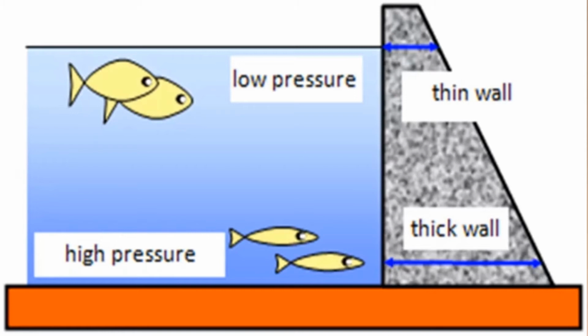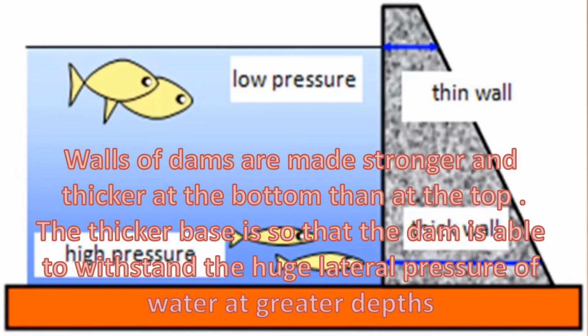But at the top they are built with a very thin wall. Children, why? What is the reason? On the surface there will be low pressure, and at the bottom, in the deeper part of the dam, there will be high pressure, so walls of dams are made stronger and thicker at the bottom than at the top. So what is the reason? Because only at the bottom there will be high pressure.